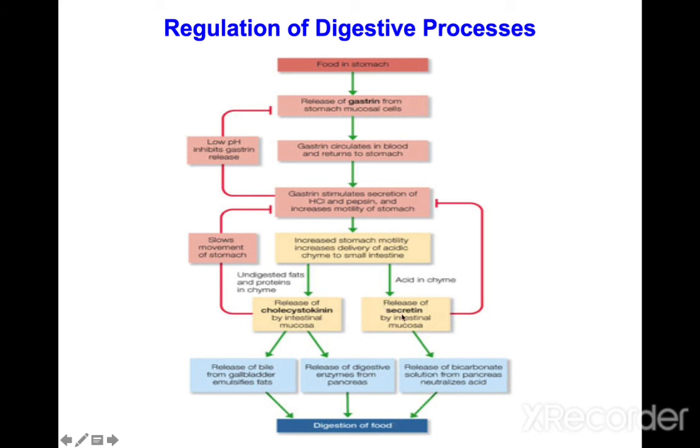Another chemical release is secretin, a hormone produced in the small intestinal mucosa, whose main function is release of bicarbonate to neutralize the acids, finally for the digestion of food.